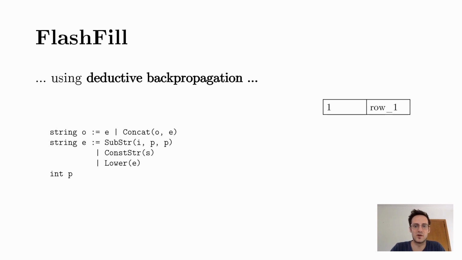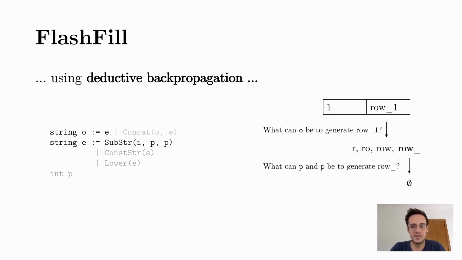Let's briefly show how that works. Say we are given a problem of mapping 1 to row_1 and a DSL. We choose one of the allowed production rules, in this case the top-level concatenation operator, and look at its first argument. We then ask what this first argument can be in order to generate the desired output. In other words, what can O be to generate row_1? There are 4 things that we can concatenate something else to generate row_1, which is R, RO, row, or row_.